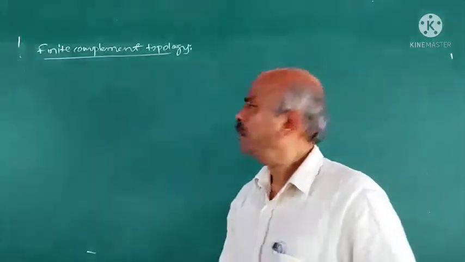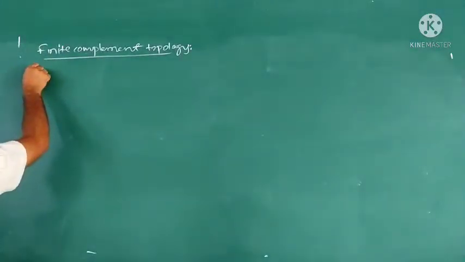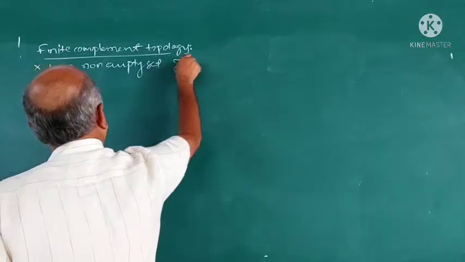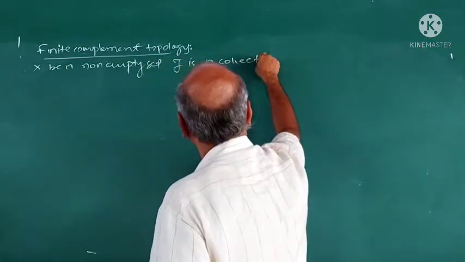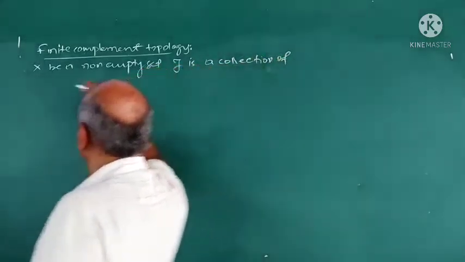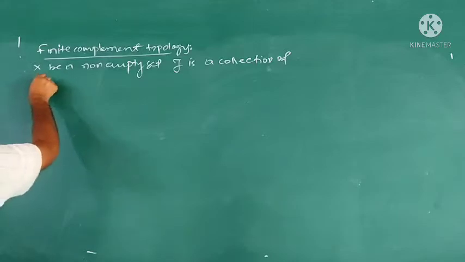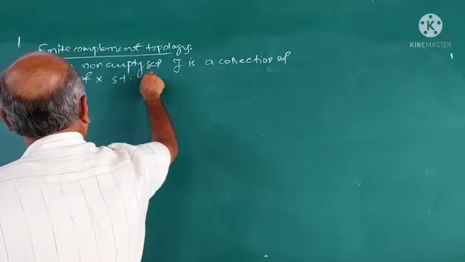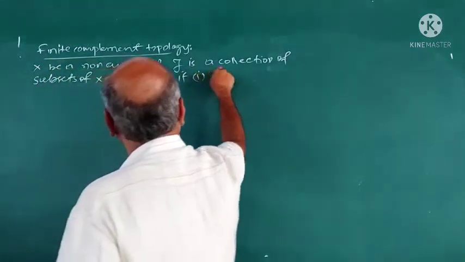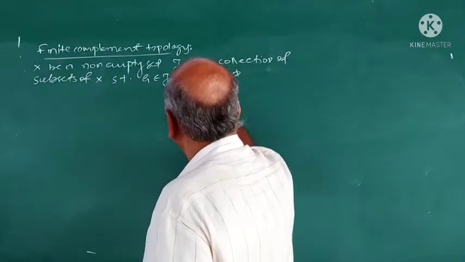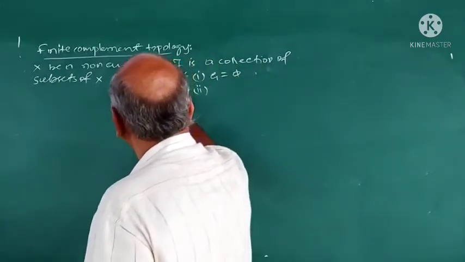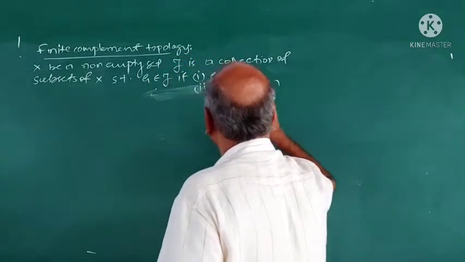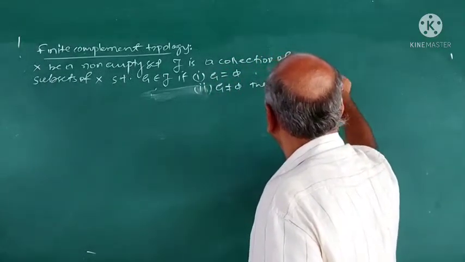Second is usual topology. Finite complement topology means suppose X be a non-empty set, and tau is a collection of subsets of X such that G belongs to tau if, first one, G is equal to phi, or if G not equal to phi, then G dash is finite, then only G belongs to tau.